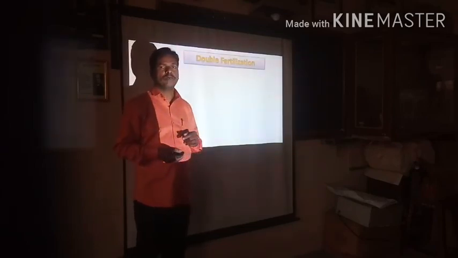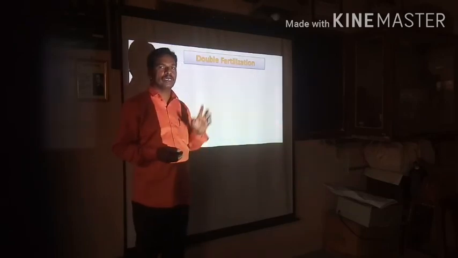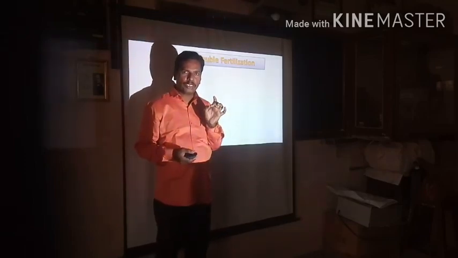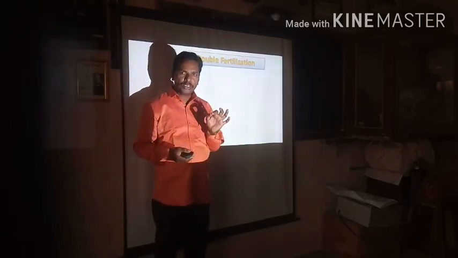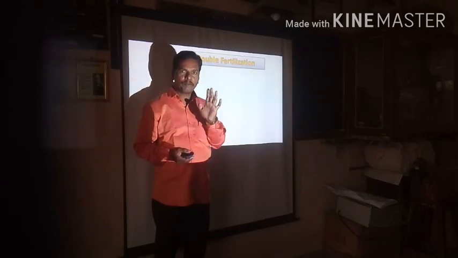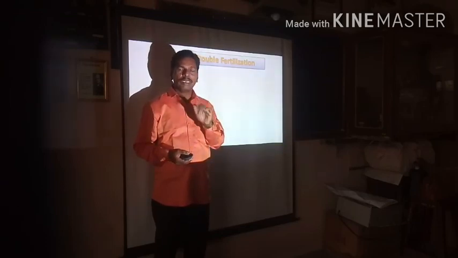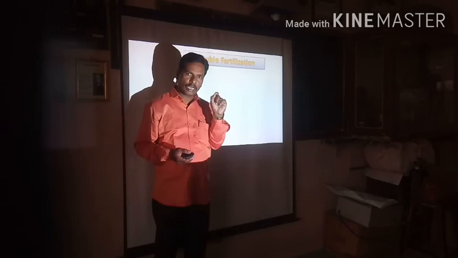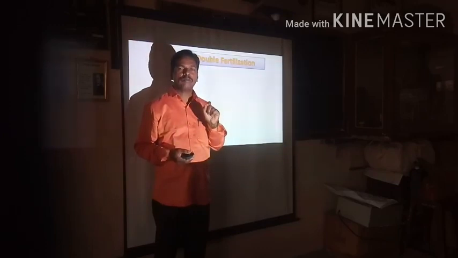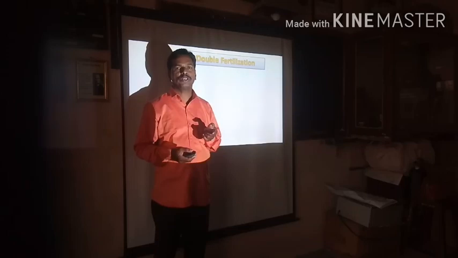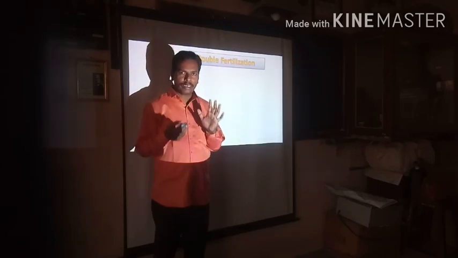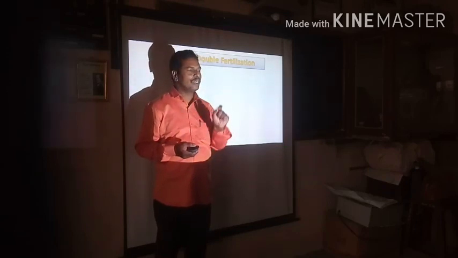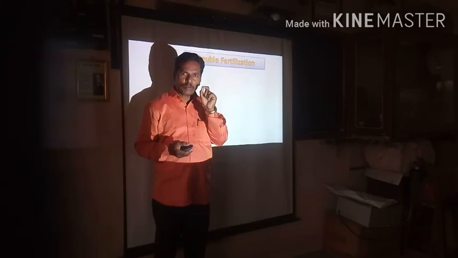In this way, this is the general idea as concerned pollination: the types of pollination, the subtypes of that specific basic pollination, the pollinating agents, the different specific adaptations as concerns pollination within the flower, and lastly pollen pistil interaction and the steps of artificial hybridization. This is my fourth video lecture. In the next video lecture we will discuss the last and very important part, that is fertilization, double fertilization and the significance of double fertilization.